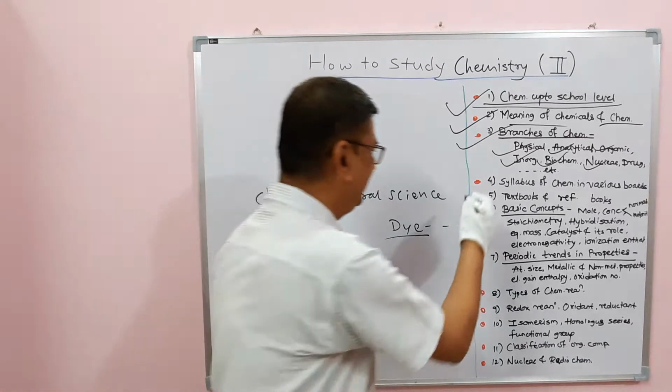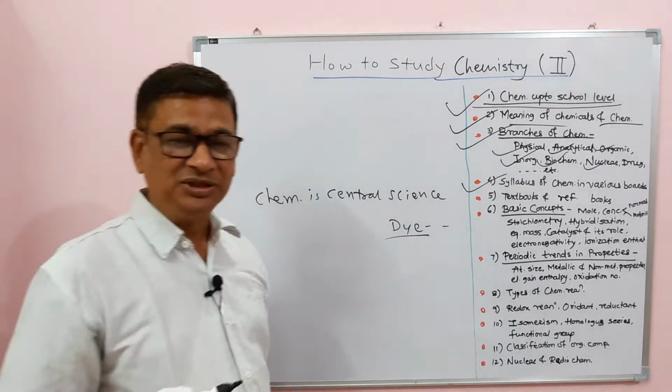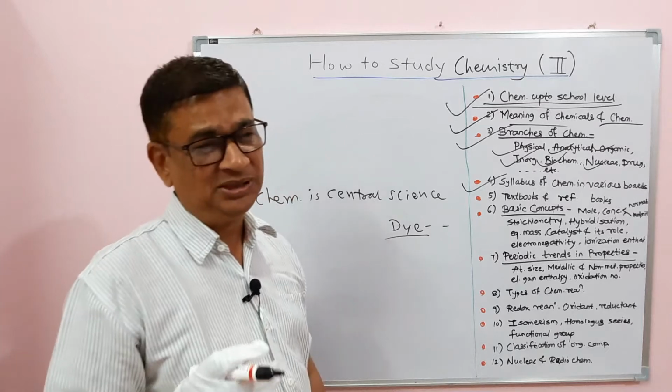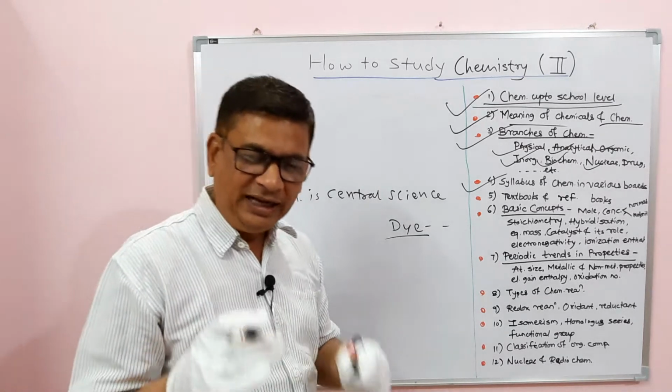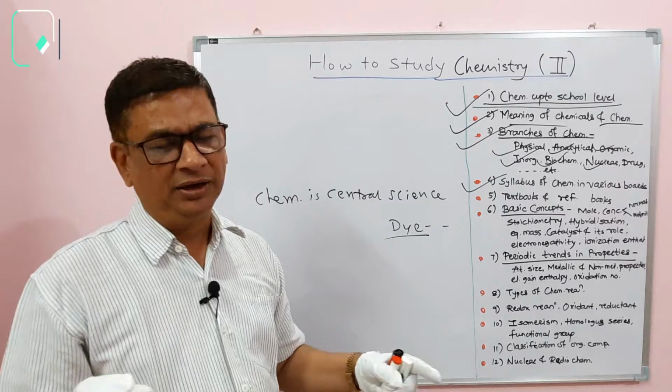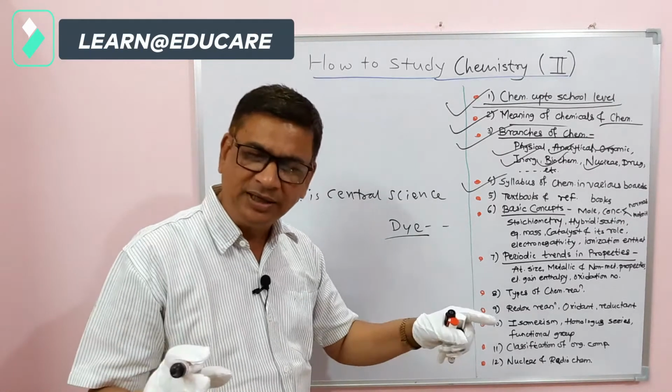Okay, then the syllabus of chemistry in various boards. I have just mentioned that in state board and CBSE board, there is no chemistry subject up to 10th standard. However, in 11th, every science student of different boards has chemistry as a separate subject.